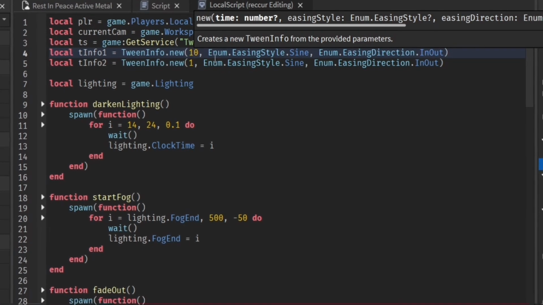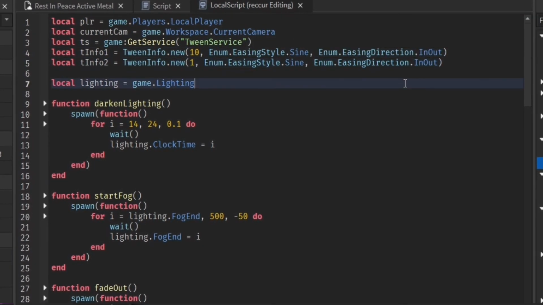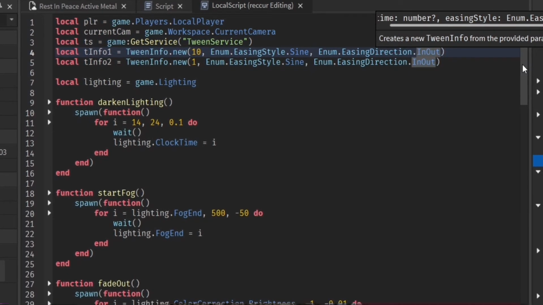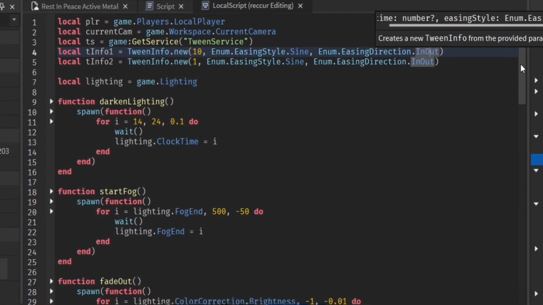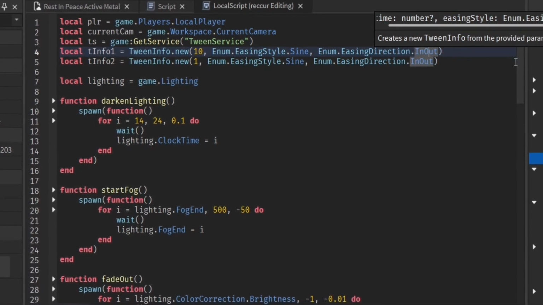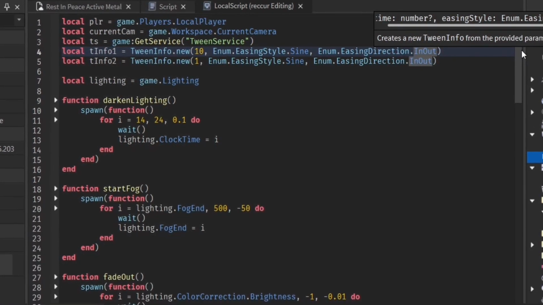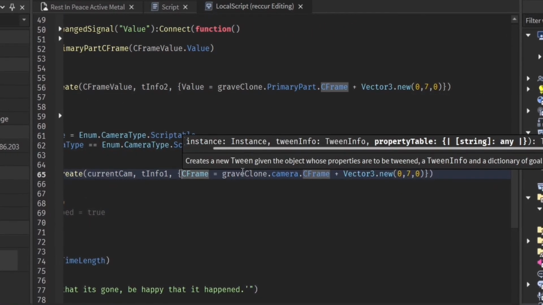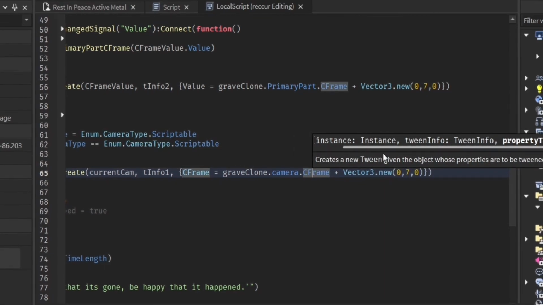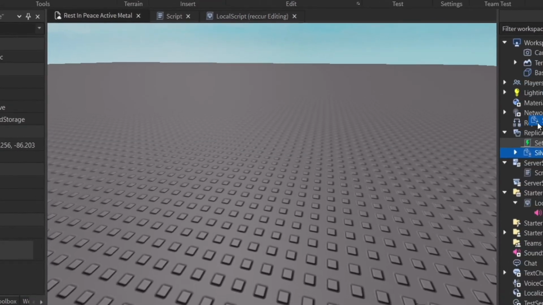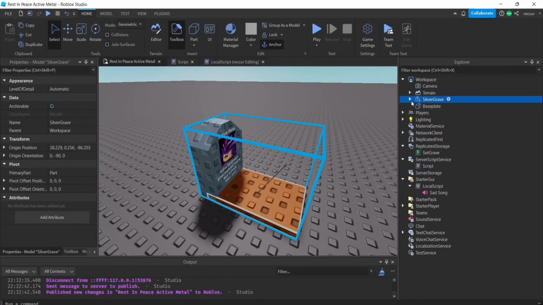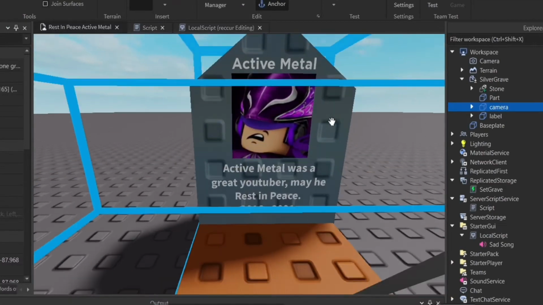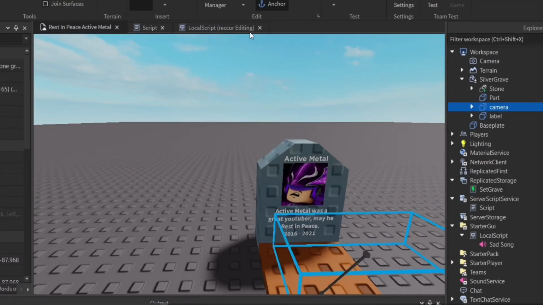TweenInfo 1. Easing style Sine and easing direction InOut, so it's kind of like fading in, then fading out, or the acceleration is slow, then fast, and then it ends slow. So slow, fast, slow, basically. And then the CFrame of the camera will be the camera part that I put inside this grave right here. I did weld it. I don't think it was necessary to weld it, but this is the camera part. It's going to face forward to the gravestone.